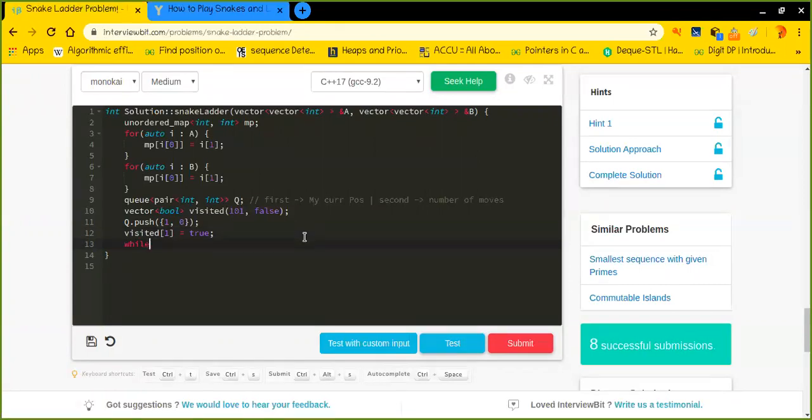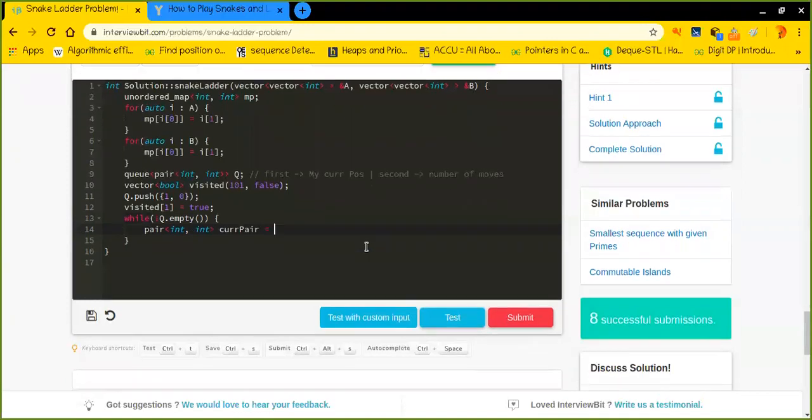Done. Now I will write while q is not empty, I'll do something. Let me tell you. Let's call it current pair, it would be more intuitive. So the current pair is nothing but q dot front. Whatever the front of the q could be, it will be my current pair, and I'll pop it out.